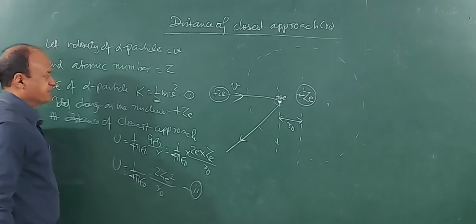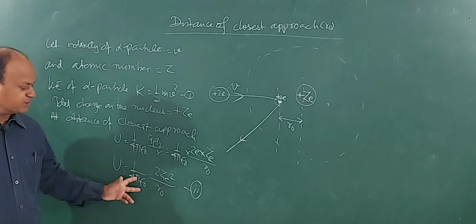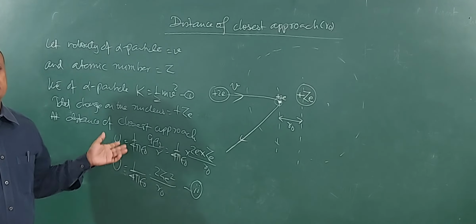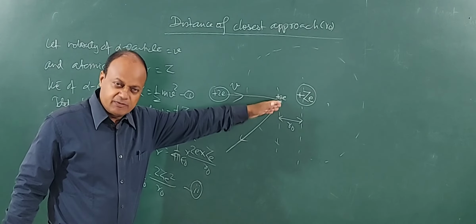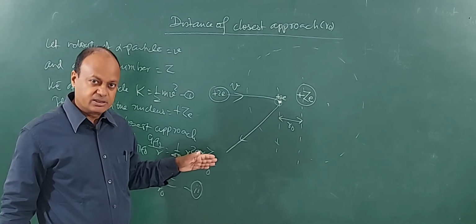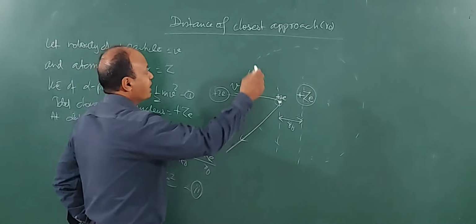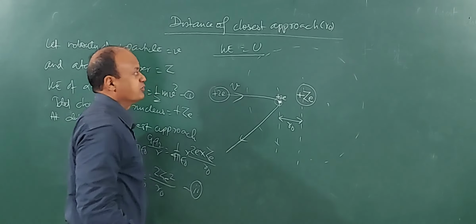So children, we got the expression for kinetic energy and we got the expression for potential energy. The instant when all the kinetic energy has changed into potential energy, its velocity will become 0 and the alpha particle will be recoiling backwards, right? So at the instant of recoil, kinetic energy will be equal to potential energy. This is very important to know.